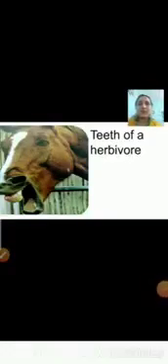The front teeth of a horse are sharp and broad. And the back teeth are flat. In the same way, all the herbivores have the same type of teeth, like cow and buffalo and etc.